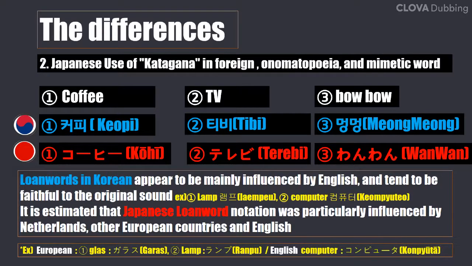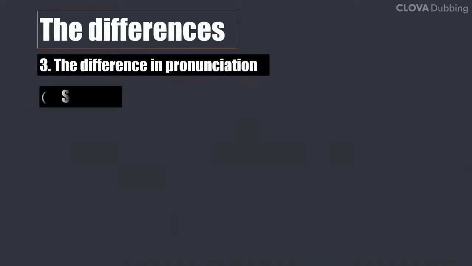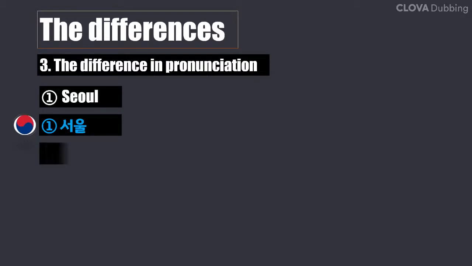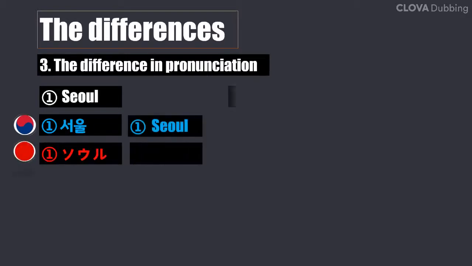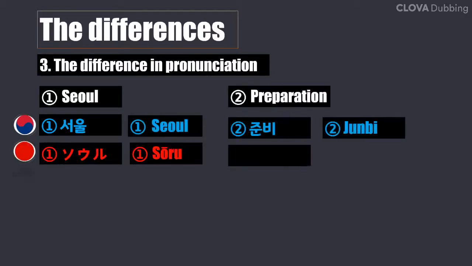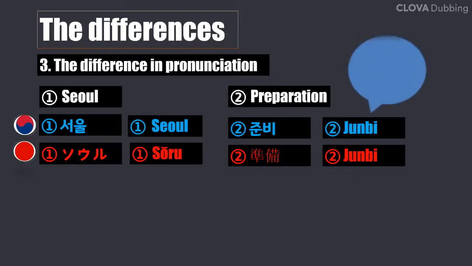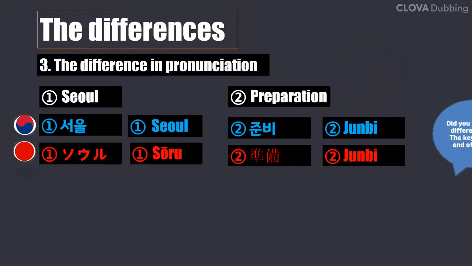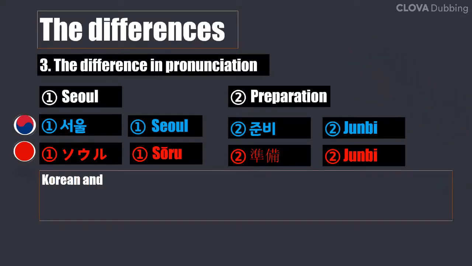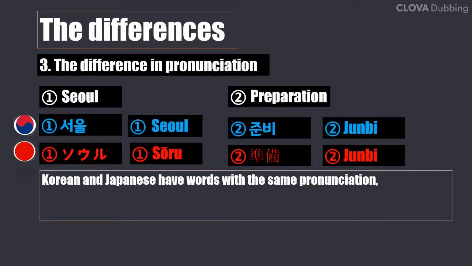The third is the difference in Chinese character pronunciation. Let's see. Seoul, 서울, ソウル. Preparation, 준비, 準備. Did you find the differences? The key is the end of the word. Korean and Japanese have words with the same pronunciation, but consonants at the end of the word are not pronounced in Japanese.